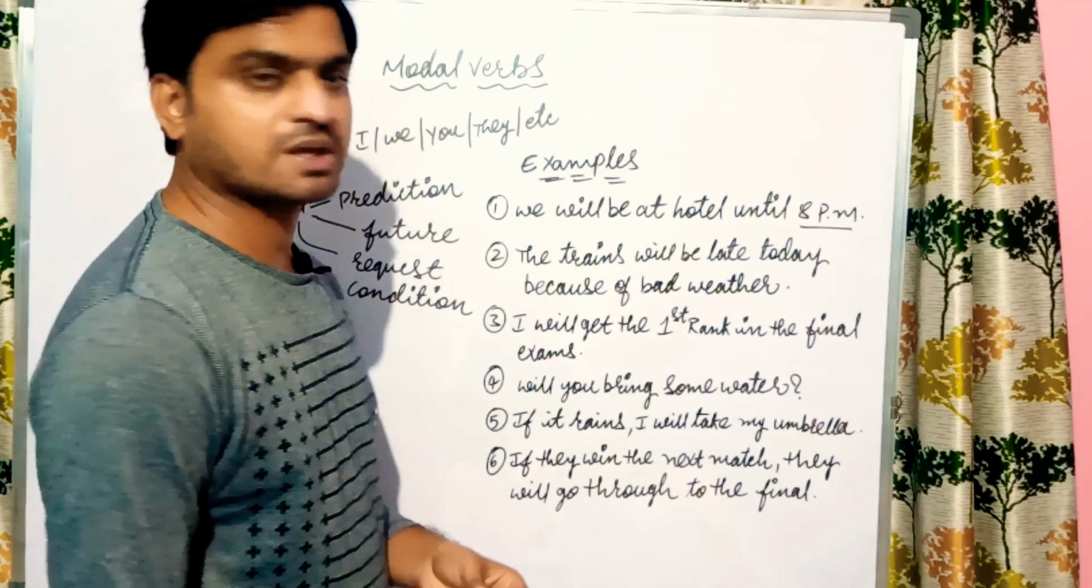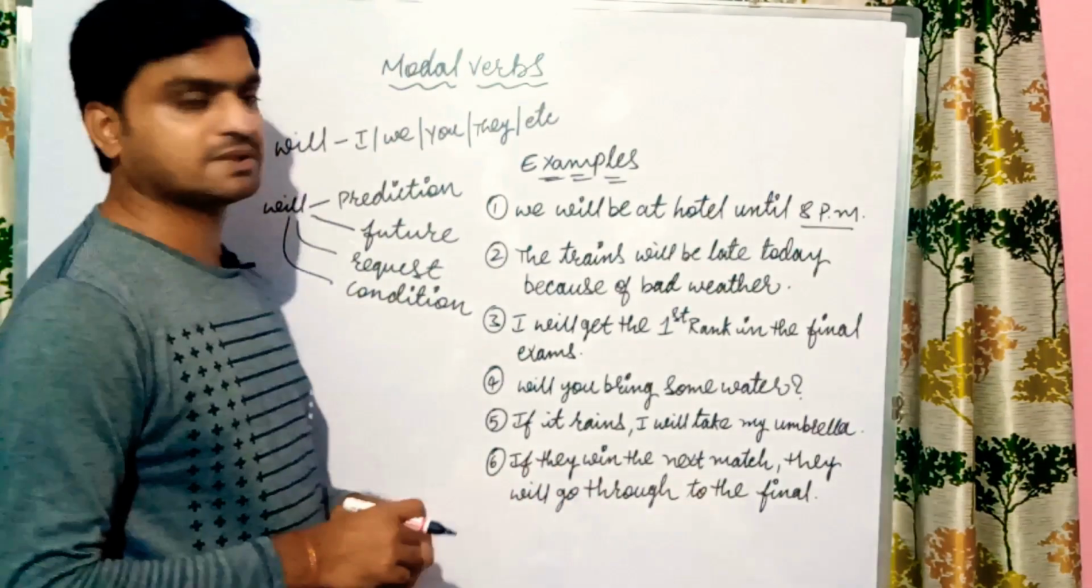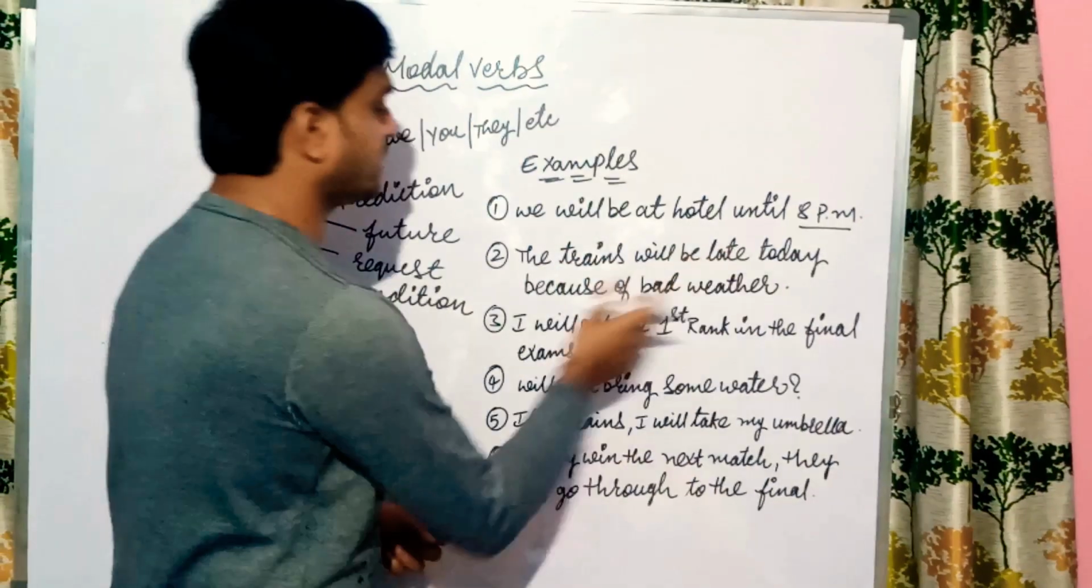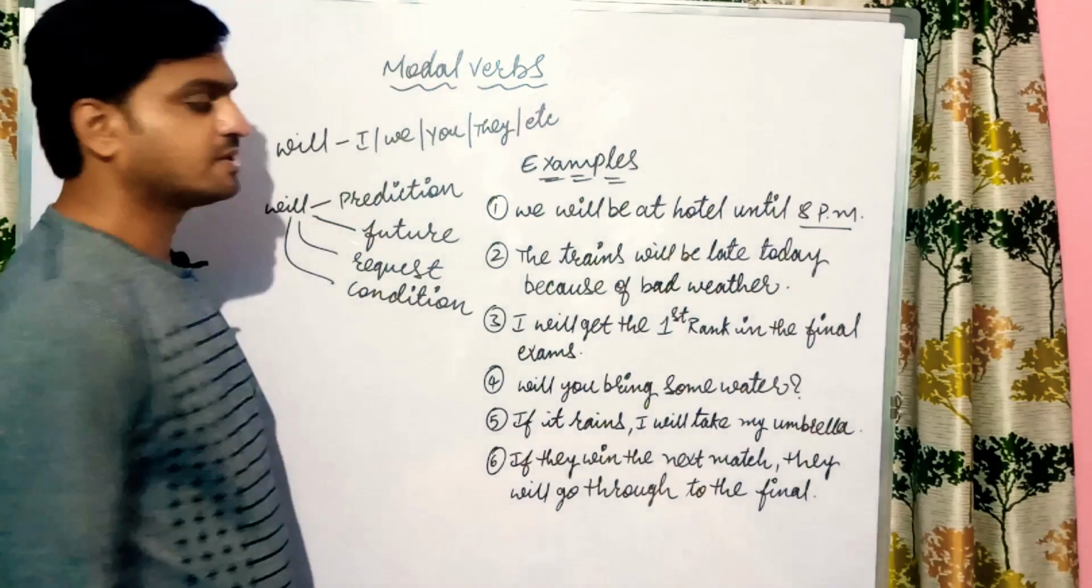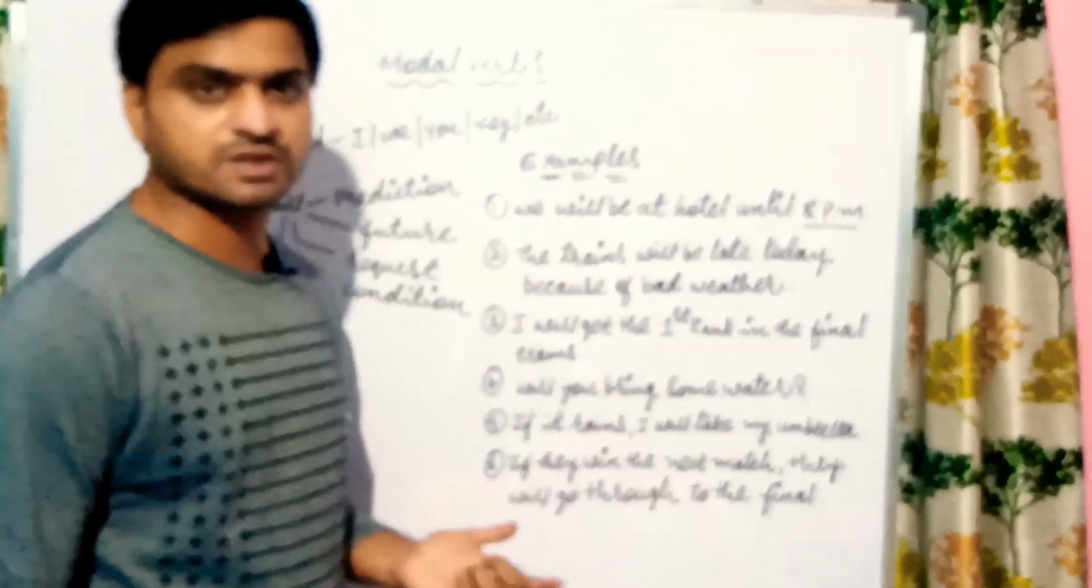And next, if you see, "The train will be late today because of the bad weather." The trains will be late today because of bad weather. So here it is a prediction. The weather is very bad.